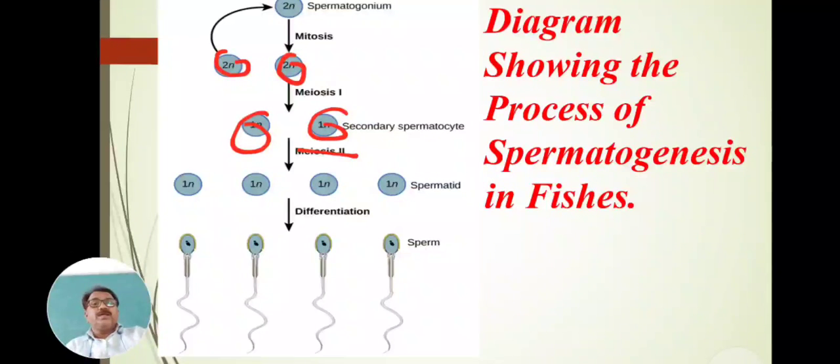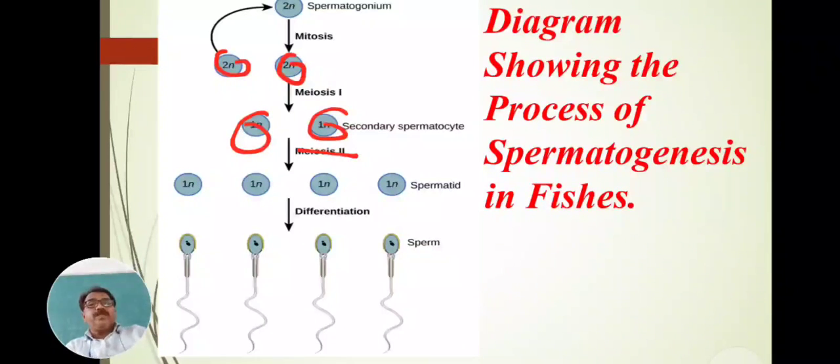From the secondary spermatocytes, 2 spermatids are produced from one cell and 2 spermatids from another. Then the spermatids undergo differentiation and form the 4 sperm.